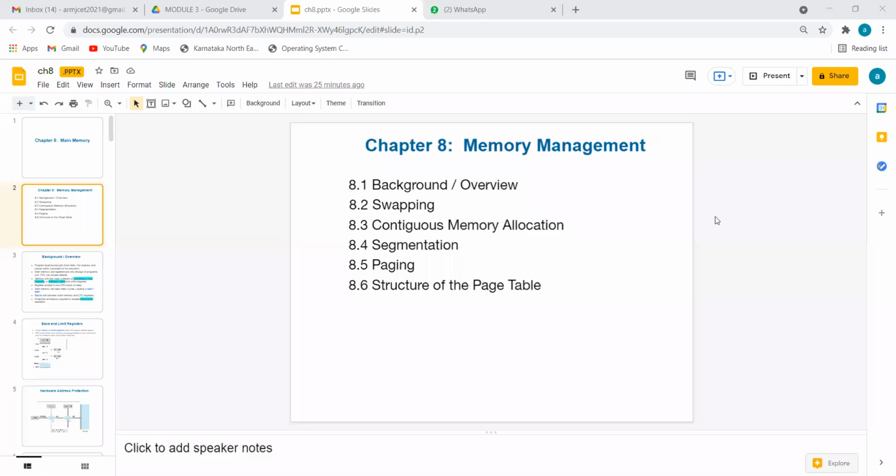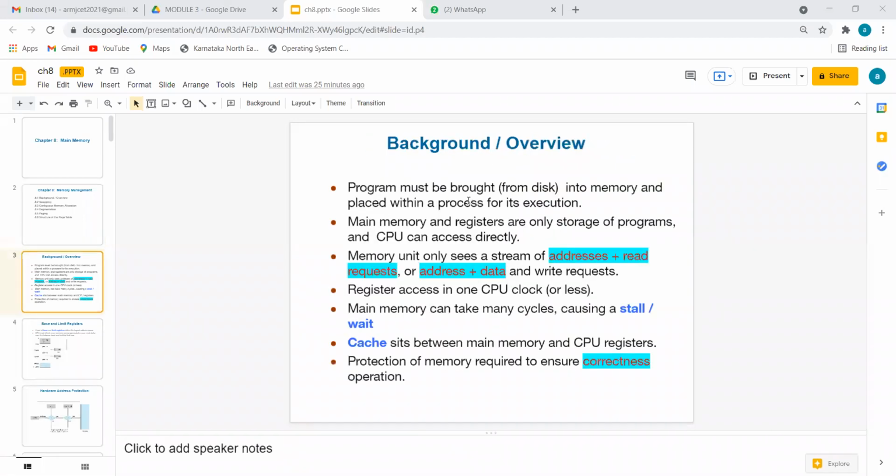Going to study all these concepts. In almost all chapters we used to neglect this background, but in this chapter it's a very important concept. So today's session we will finish this. It's not just background, it's a very important thing, basic knowledge required to understand the further concepts. Okay, so let's start memory management.